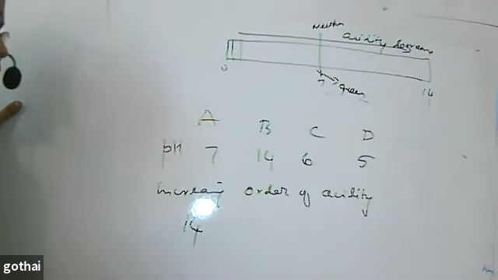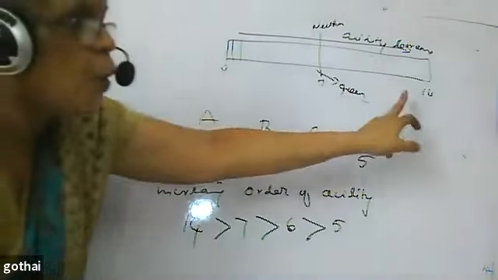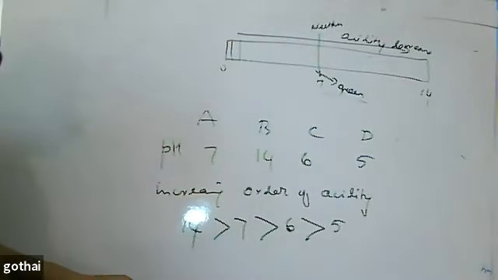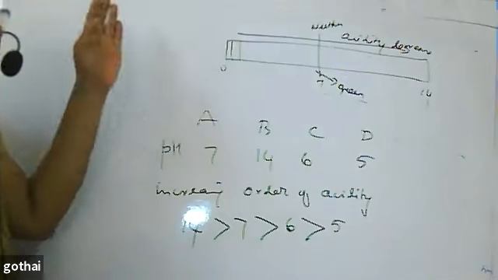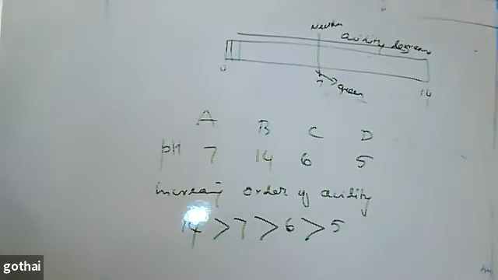Next day, 7, 7. Next, 6, 6, 5. The substance which has, as I told, pH value going this way, acidity decreases. So the higher the pH value, the least acidic; the lesser the pH value, the highly acidic. This is the way you have to know.